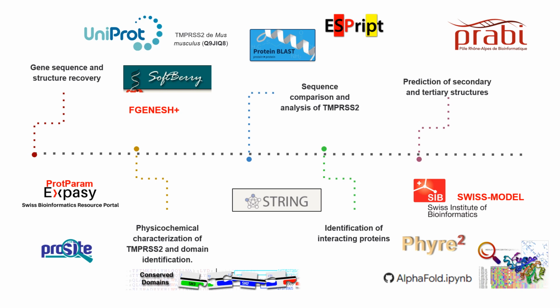Identification and annotation of conserved domains was done with ProSite. The secondary structure of the protein was predicted with the PHD secondary structure prediction method. And also, several 3D models of TMPRSS2 were built using different strategies such as AlphaFold, homology, threading, and ab initio.